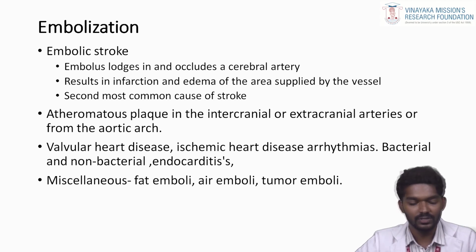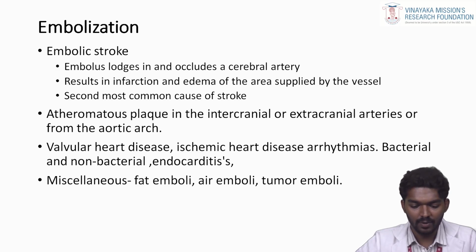The second most common cause of ischemic stroke is embolism. Embolism is nothing but occlusion of the blood vessels. In embolic stroke, an embolus lodges in and occludes a cerebral artery, resulting in infarct and edema of the area supplied by the vessel. It is the second most common cause of stroke. Atheromatous plaque in the intracranial or extracranial arteries, the aortic arch, valvular heart disease, ischemic heart disease, bacterial and non-bacterial endocarditis. Last one is miscellaneous: fat embolism, air embolism, or tumor emboli.